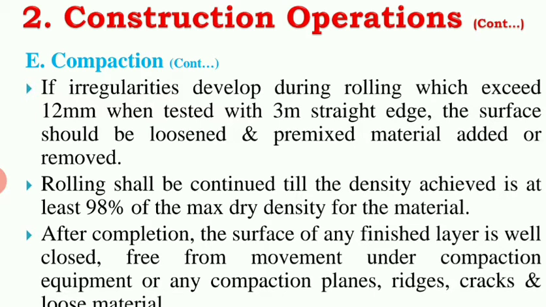So at that time what we need to do is test for 12 mm, that is around 1.2 centimeters. If the slope exceeds 1.2 centimeters within the 3 meter straight edge, the surface should be loosened and pre-mixed material added or removed. So if it is more, we need to remove it, and if it is less, we need to add material in that place, so that we can maintain the standard thickness there, right?